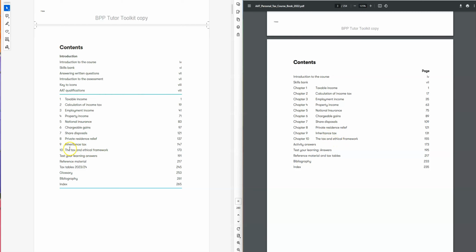So we have exactly the same content. The previous course was 10 chapters, and we still have 10 chapters with the Financial Act 23. So there is no new content on this new Financial Act 2023. Now let's have a look at what is the basic difference.